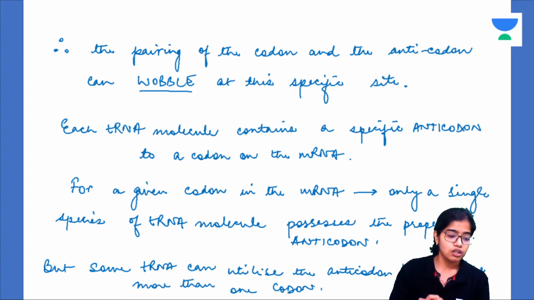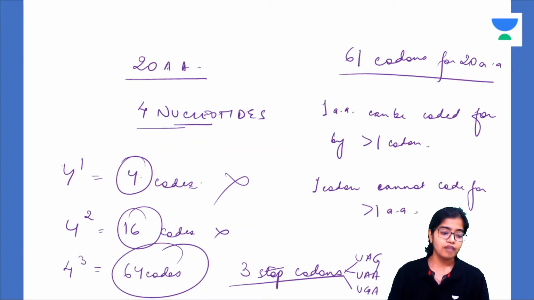Anyway, you understood the meaning of degeneracy. That means one amino acid can be coded for by more than one codon, but one codon cannot code for more than one amino acid. So this is degeneracy.